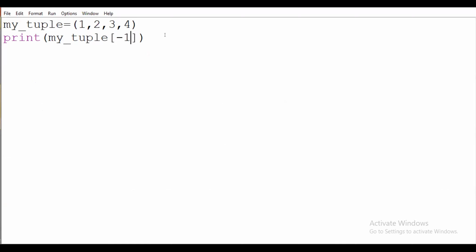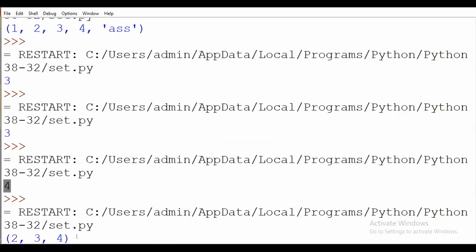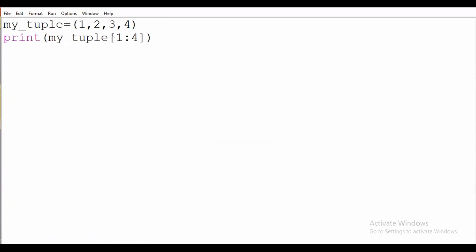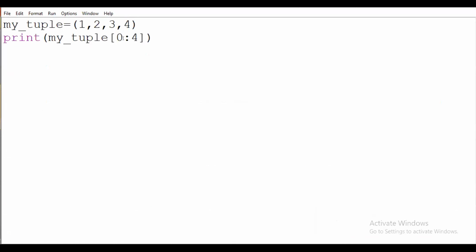Then second will be slicing. For slicing, suppose I write here 1 to 4, and I run. You can see it displays 2, 3 and 4 only. Why? Because I start with the first location. But suppose I put 0, it will display everything, because our index starts counting at the 0th location.